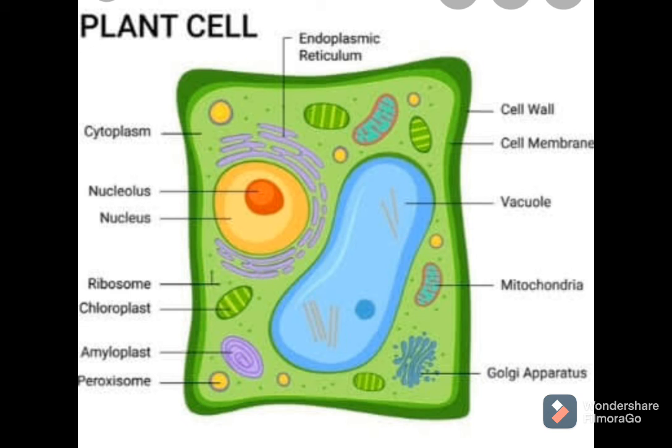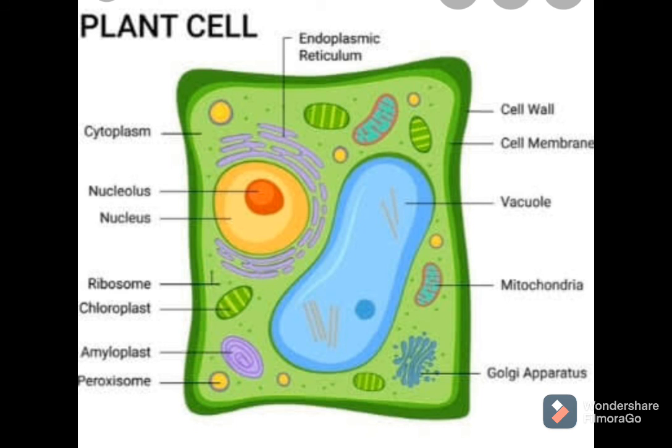In this case, the delicate cell membrane is not able to protect the cell. So, in such conditions, to protect the cell organelles which are present in the cell, one additional covering, one additional layer is there, which we call cell wall. So, a plant cell requires a cell wall for protection of the delicate cell membrane.